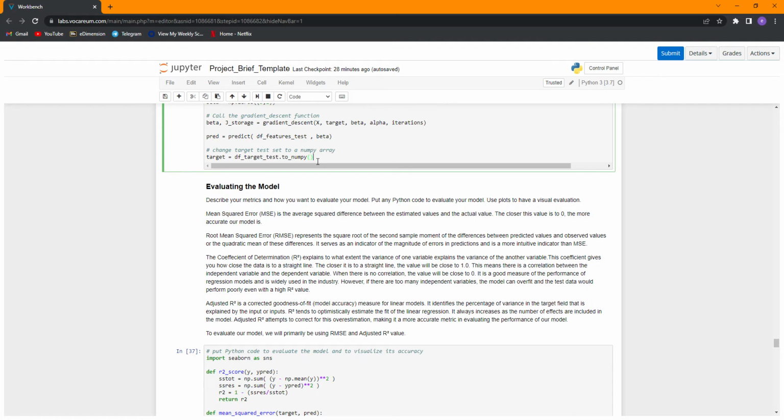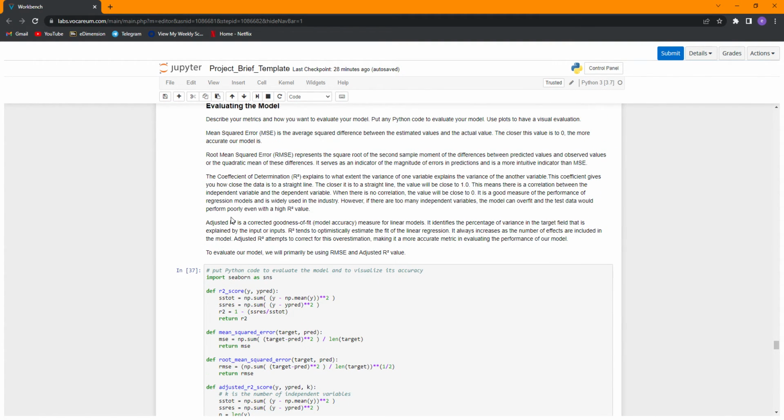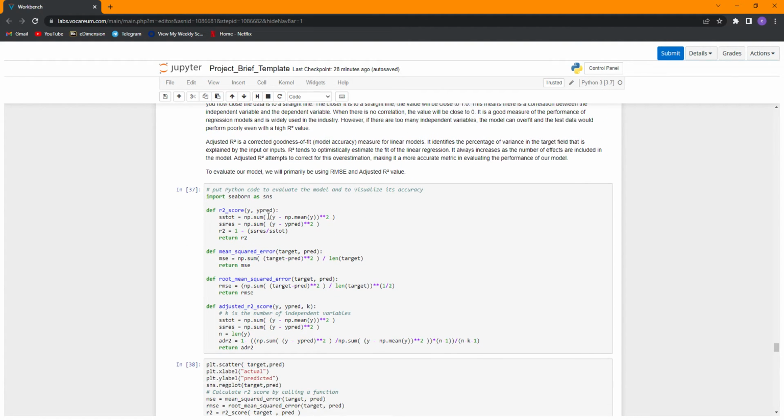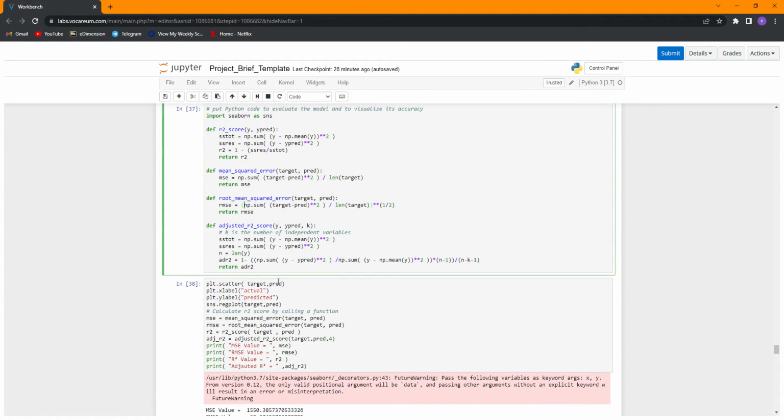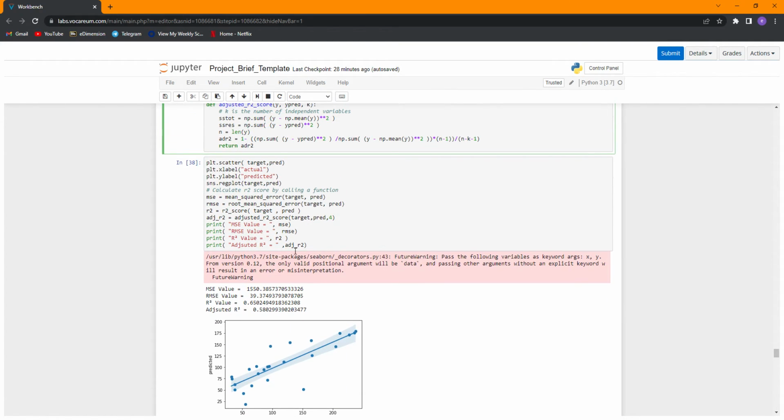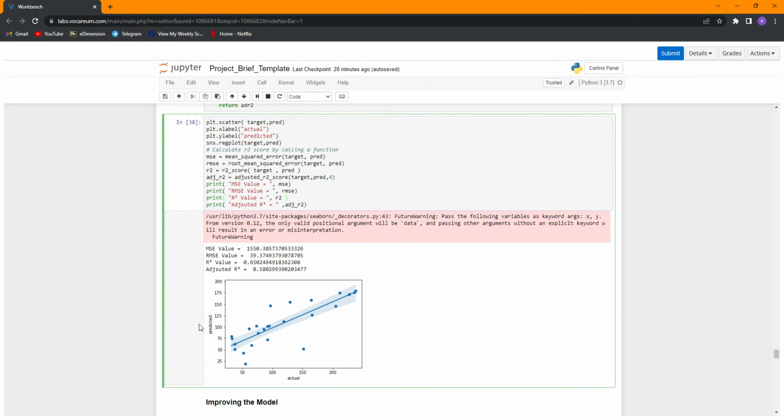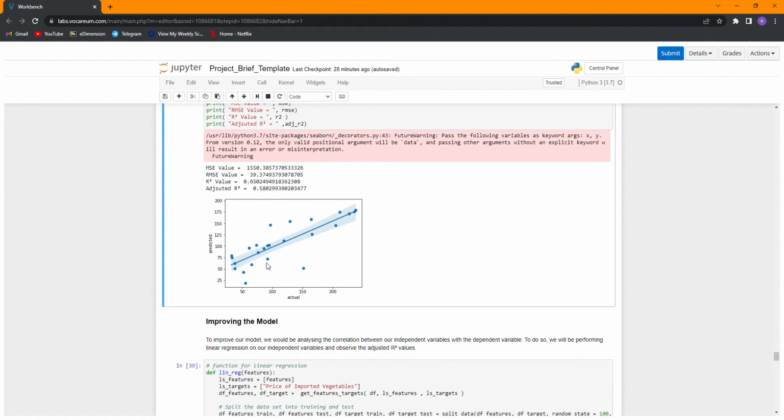However, the limitation is that if there are too many independent variables, the model will overfit and perform poorly on test data even with a high R-square value. Adjusted R-square corrects this overestimation by including the number of independent variables. Hence, to evaluate a model, we'll be using RMSE and adjusted R-square. This is just the code behind the math. We then plot predicted values against actual values. The RMSE calculated is 39, which is pretty decent compared to our data, and the adjusted R-square is 0.58, indicating a decent correlation between our independent variables and the dependent variable.